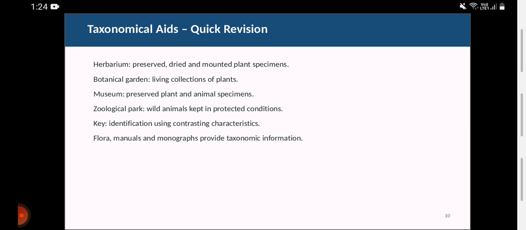So the key, basically, uses contrasting characteristics. A key is an identification tool which uses contrasting characters. Flora, manuals and monographs provide taxonomic information.